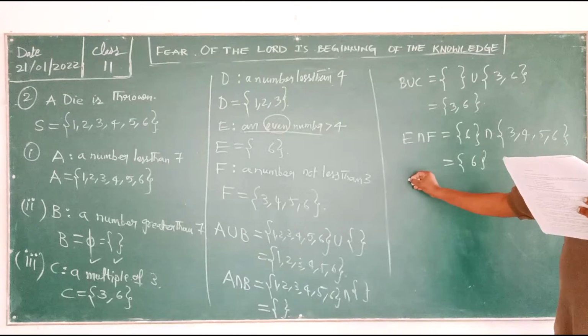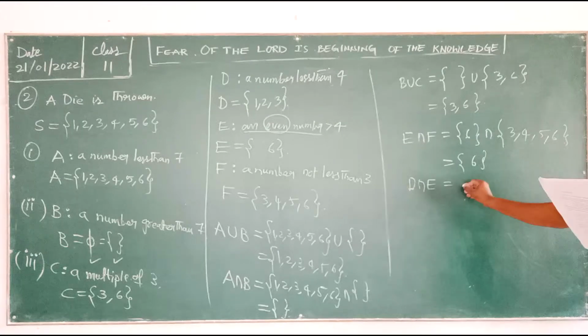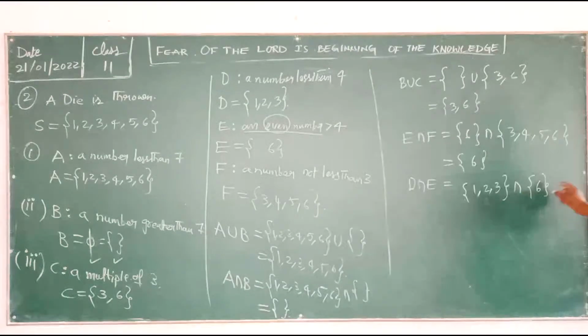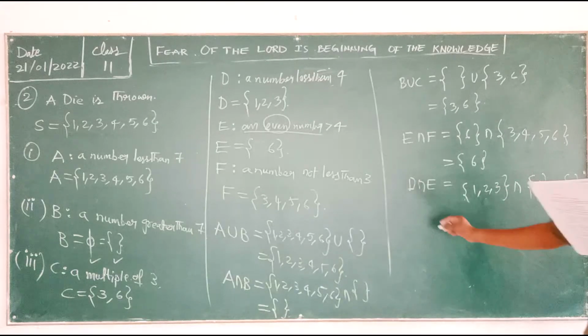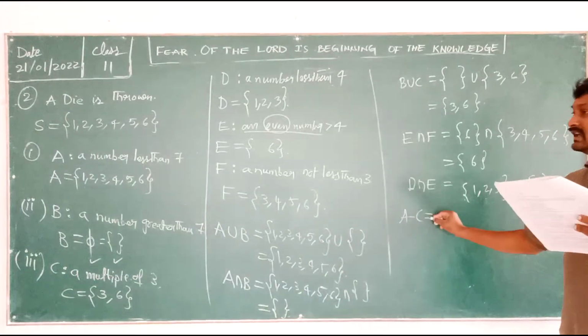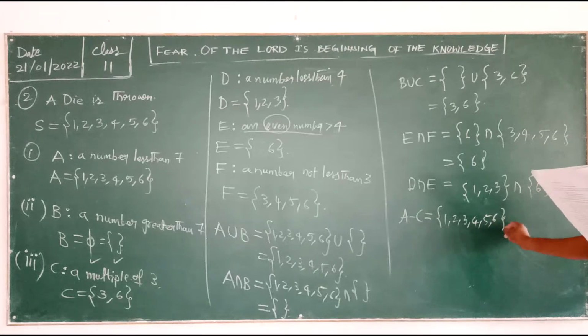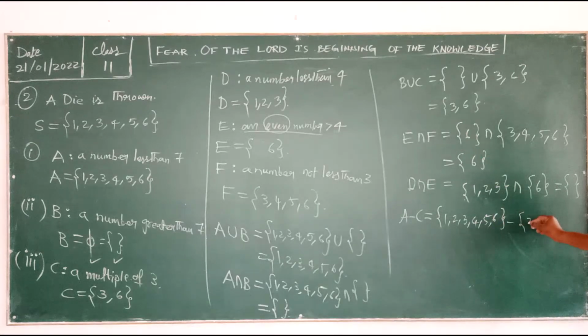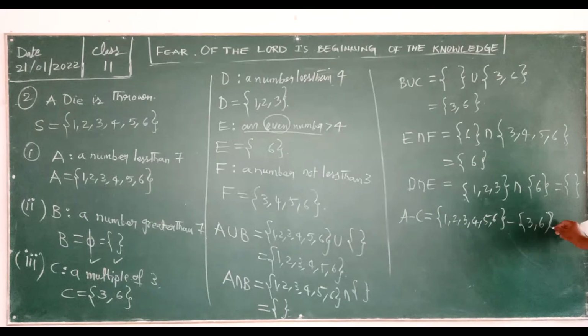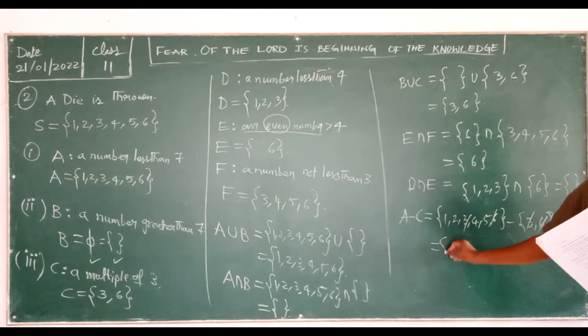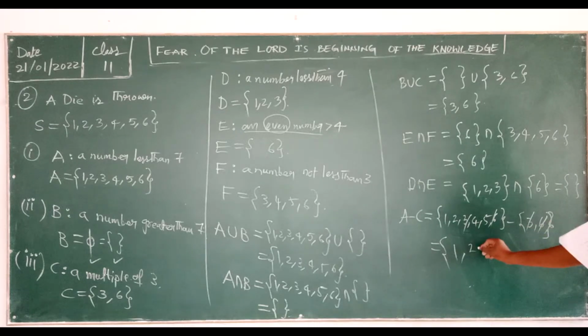After that, D intersection E. D is nothing but 1, 2, 3. There is no common element, so that is the null set. Next one is A minus C. A is here 1, 2, 3, 4, 5, 6, minus C, which is 3 comma 6. 3 cancel, 6 cancel. Whichever are left in the A set, all of those you have to write. What is left here? 1, 2, 4, 5. That is your A minus C.